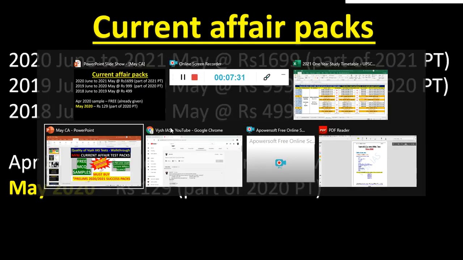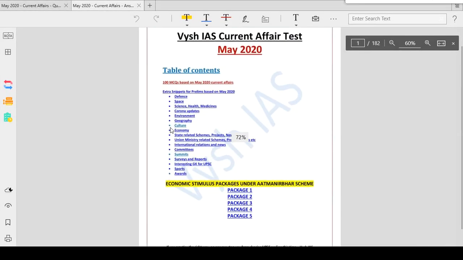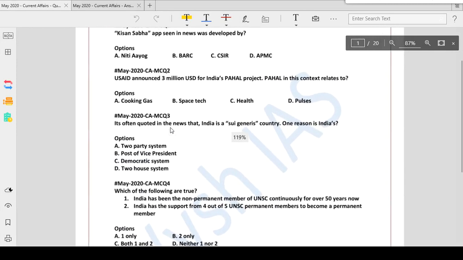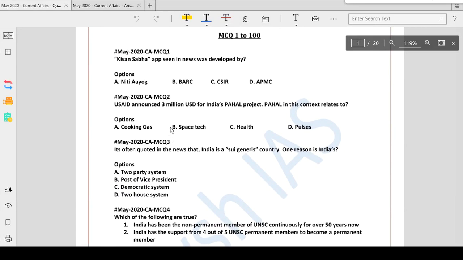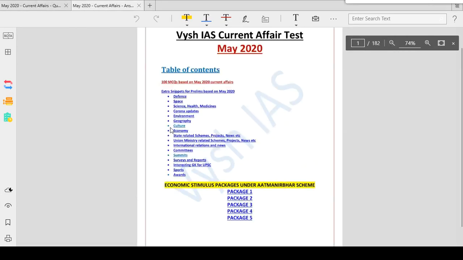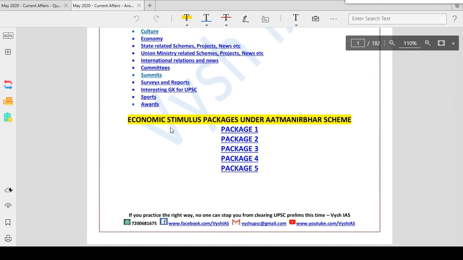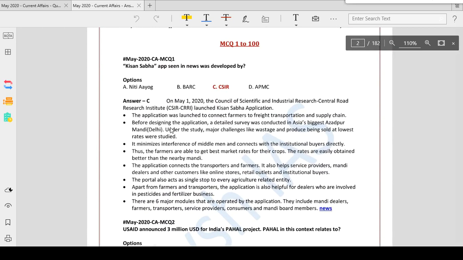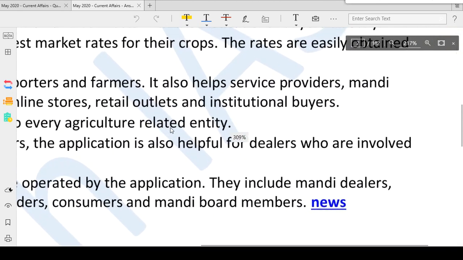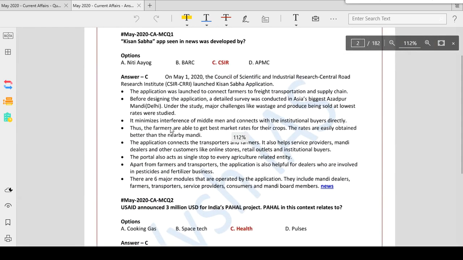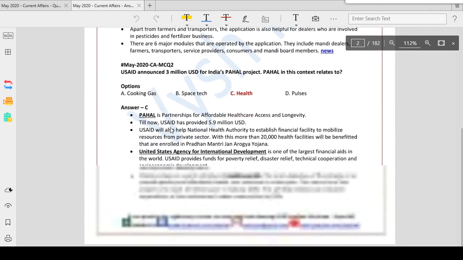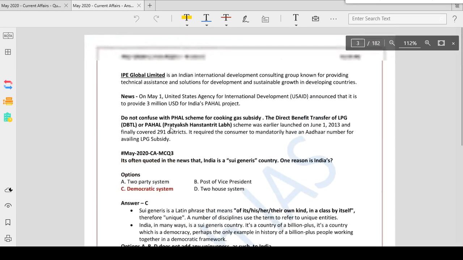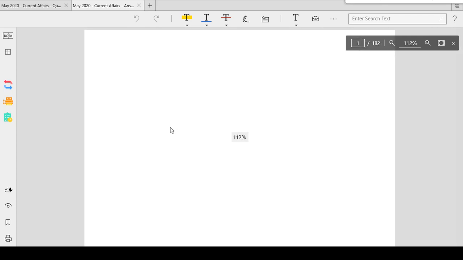Now going to the PDF, this is how the answer PDF will be, and this is how the question PDF will be. The question PDF is simply for you to attempt. You will not know the answer, you will not know what to do. Like this, 100 questions are there, and the answer PDF will have not only the answers but also extra notes. If you see, this much detail is the answer given to you, and after every answer a news link is given. If you click this news link, it will take you to The Hindu or Indian Express or wherever we have taken this content from. We have covered almost every newspaper and every PIB possible. So this is how it is made. Every Vysh IAS test is made like this. You can go through this one, but better I'll show you 5 questions today as a sample.